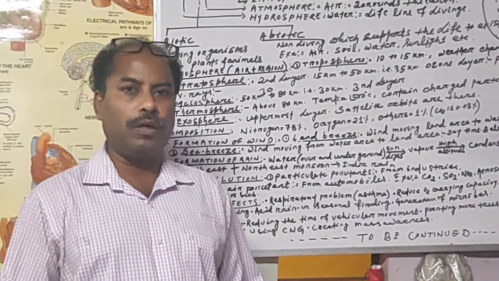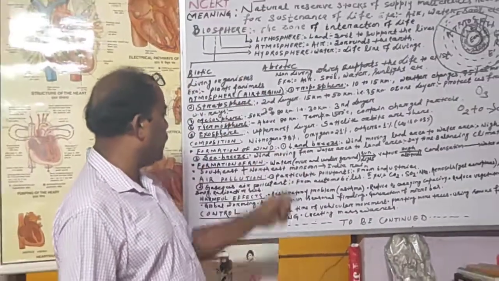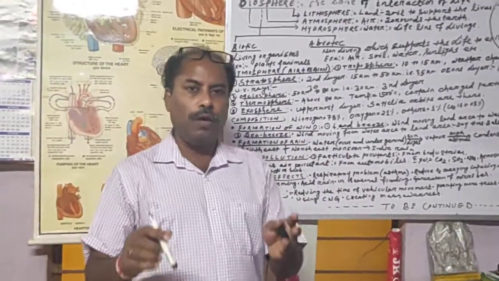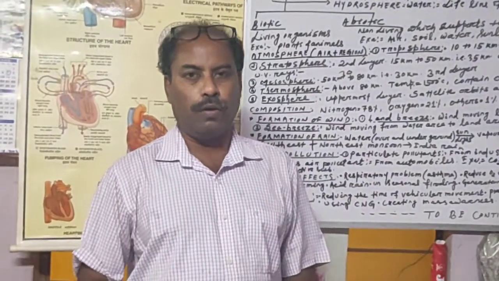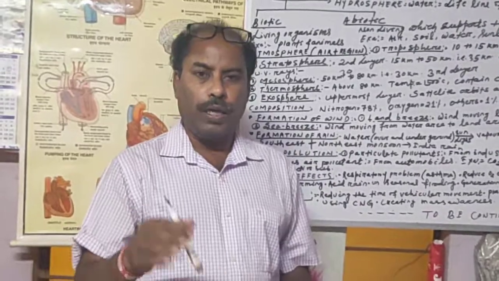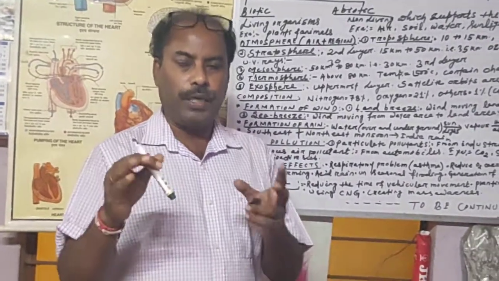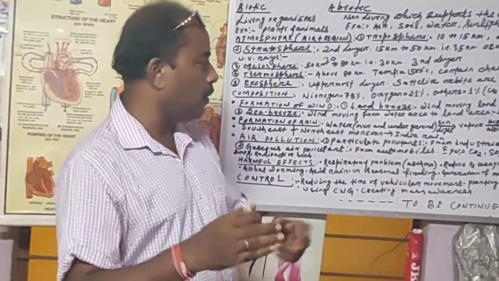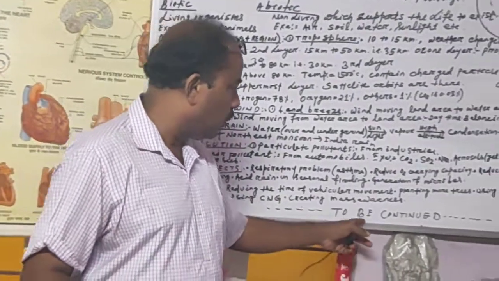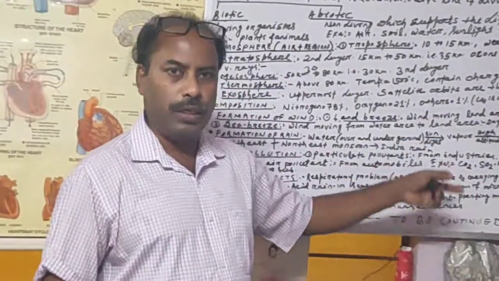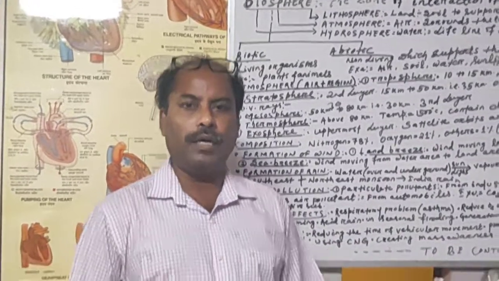So this is about chapter 14, first part, where we have discussed up to air pollution and its control. Next we will continue with water, then soil, then different cycles in the next part. This program will be continued, this chapter will be continued. Till then, goodbye.